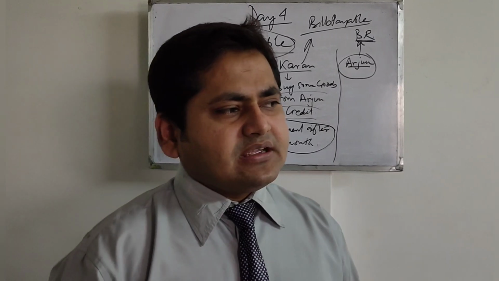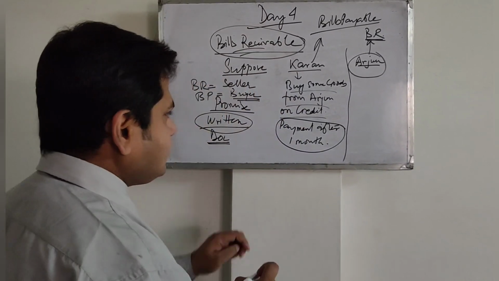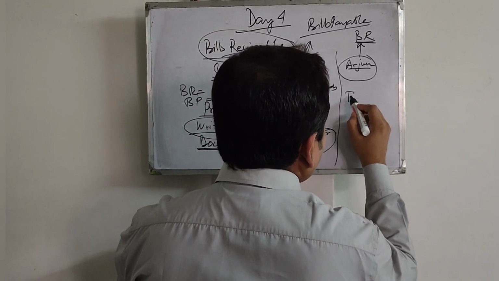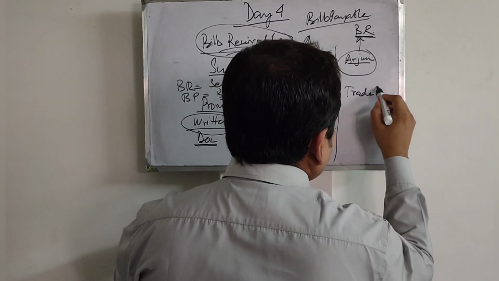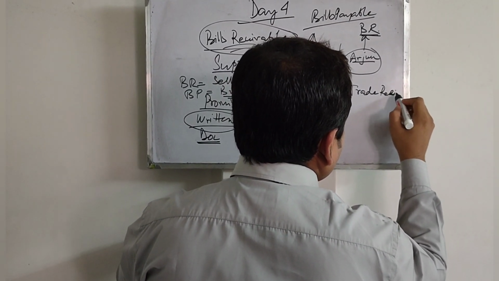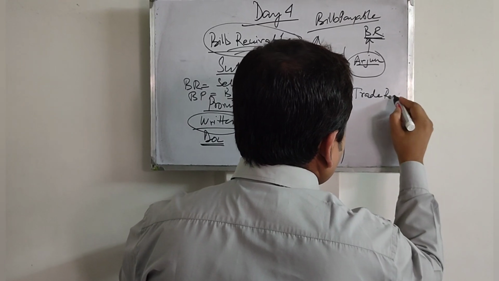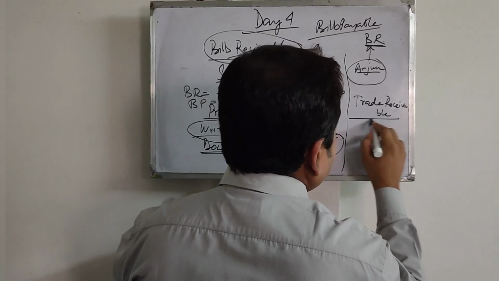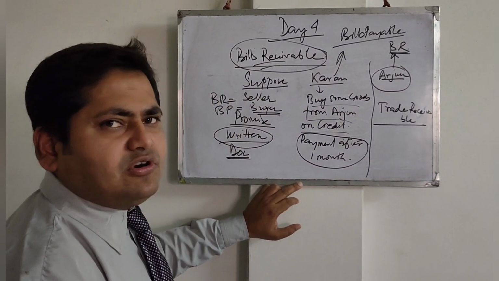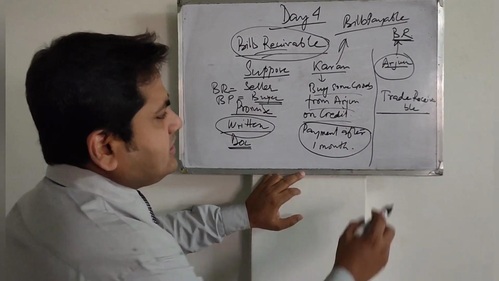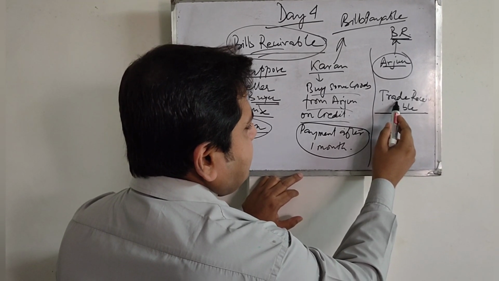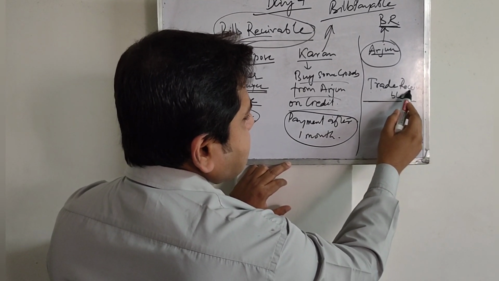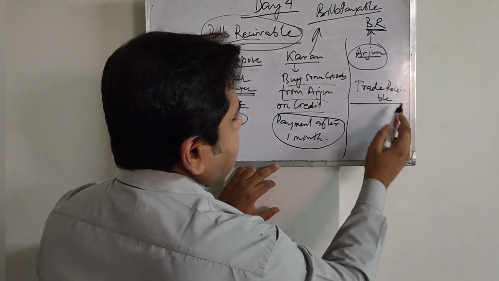Now, a related word is trade receivable. You know what a trade receivable is? The spelling is T-R-A-D-E, trade, R-E-C-E-I-V-A-B-L-E, receivable.